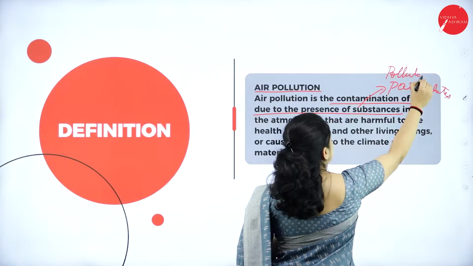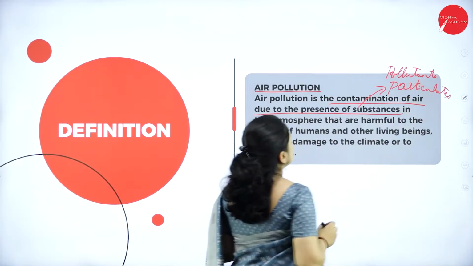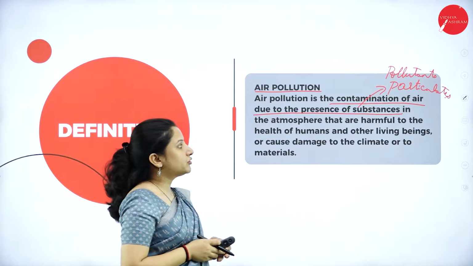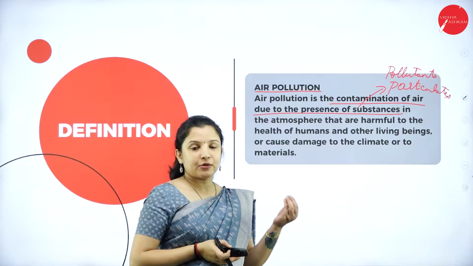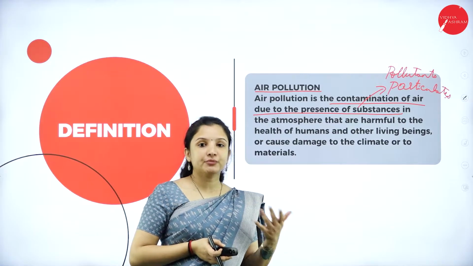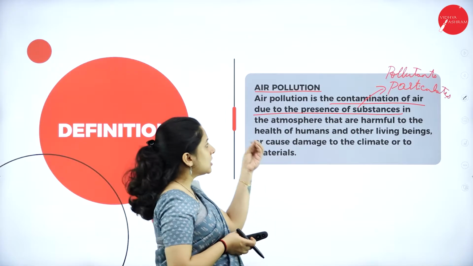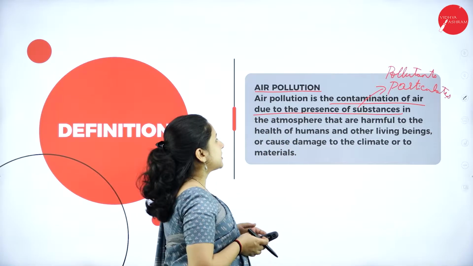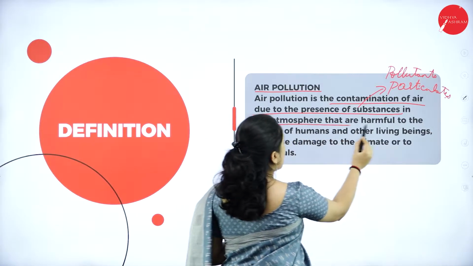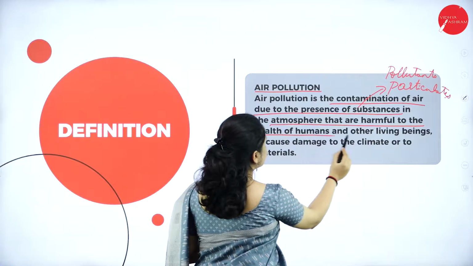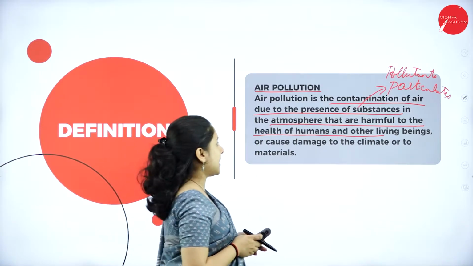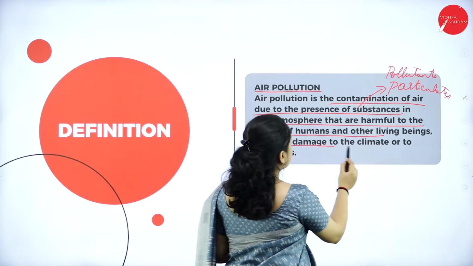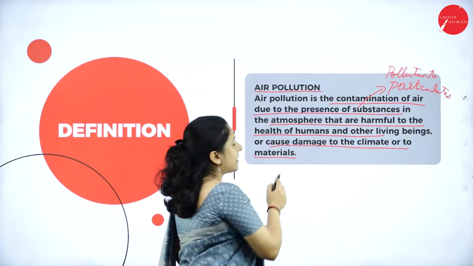So presence of substances or pollutants in the atmosphere. So what are pollutants? Any substance or material that is capable of causing pollution are pollutants. So the presence of substances or pollutants in the atmosphere that are harmful to the health of humans and also to other living organisms sharing this planet, or it can cause damage to the climate or to the materials.